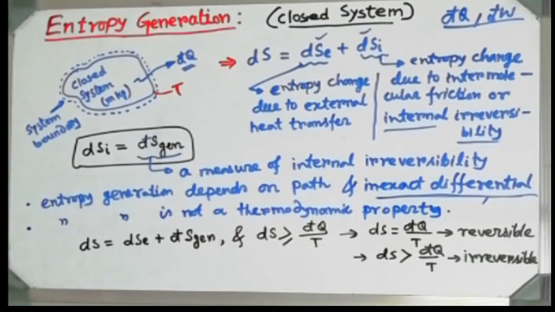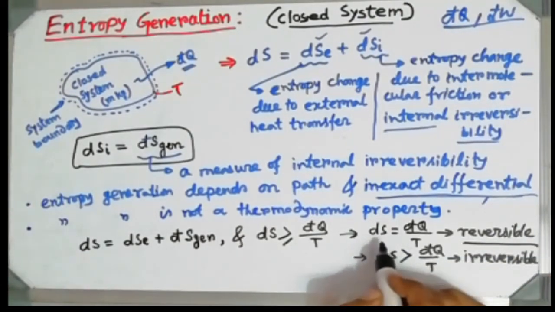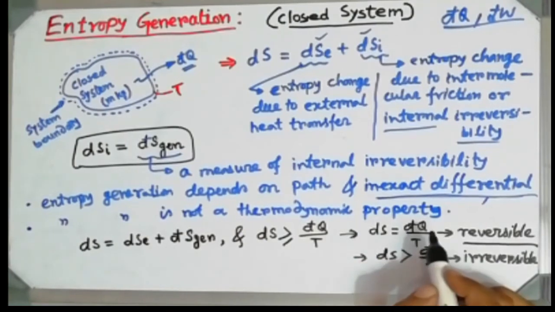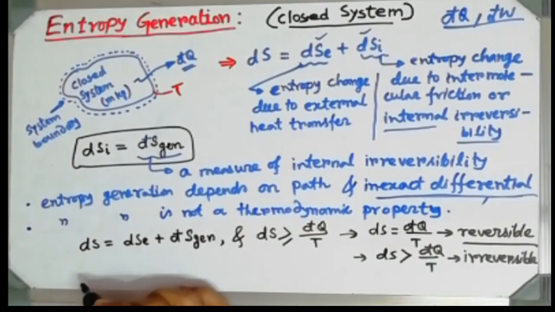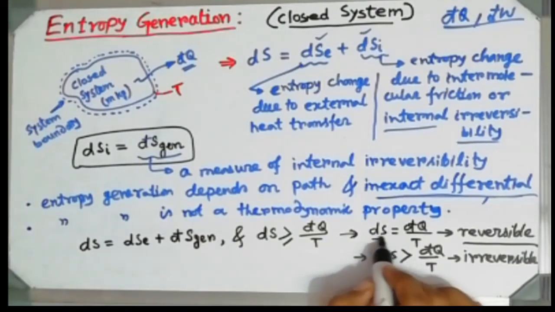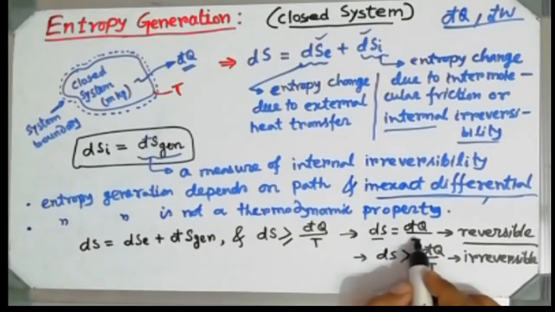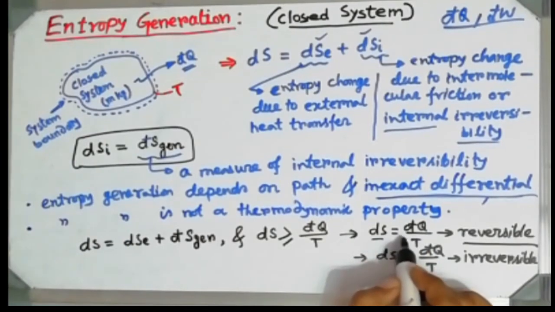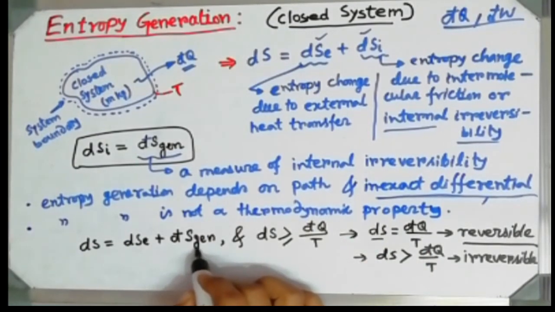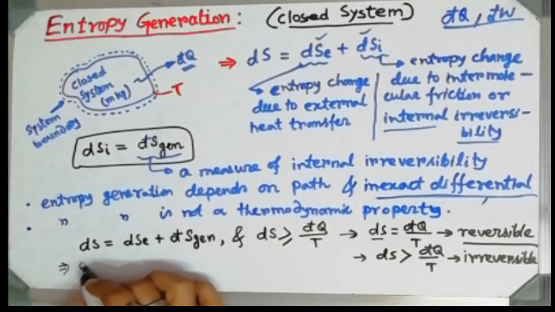So first, if we consider the reversible one, the change of entropy due to the heat transfer is equal to d cut q by t. So for a reversible process, I can conclude that ds is equal to d cut q by t. First of all I should convert this equation this way.